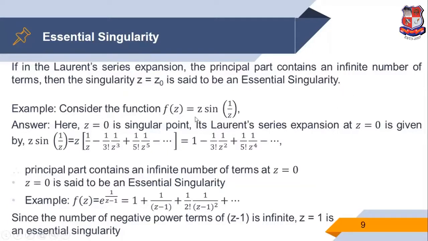Example: consider the function f of z is z into sine 1 upon z. So here z equal to 0 is a singular point.